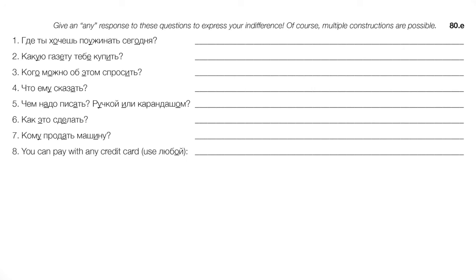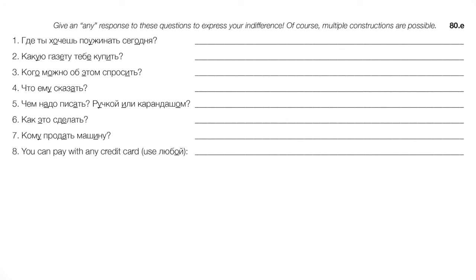Number 3, кого можно об этом спросить? Whom can I ask about this? Whom is it possible to ask about this? Кого угодно, or кого хочешь. 4, что ему сказать? What to say to him, right? What should we say to him? What should I say to him? Что угодно, right? Whatever, it doesn't matter. Tell him whatever you like.